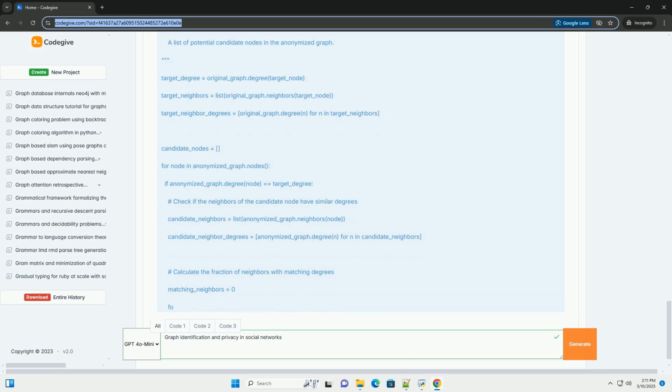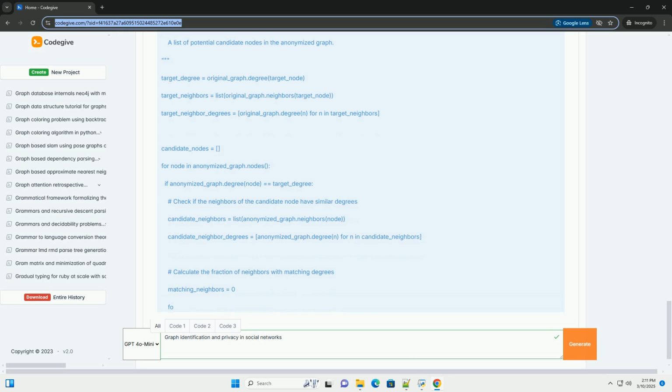Defenses against inference attacks. 1. Attribute suppression. Hiding or generalizing sensitive attributes. 2. Privacy-preserving link prediction. Modifying edge structure so that it is harder to determine the real links. 3. Homophily reduction. Modifying the graph structure to reduce the correlation between node attributes and connections. 6. Advanced topics and considerations.